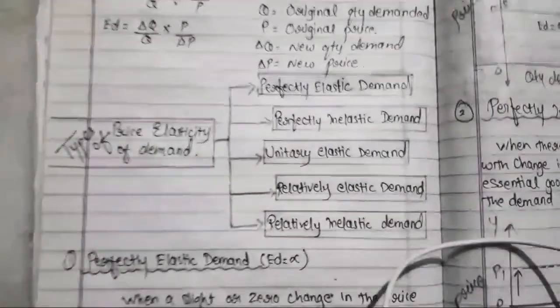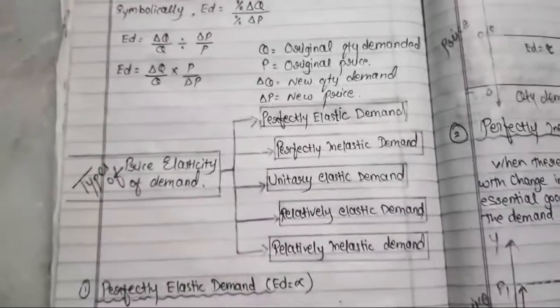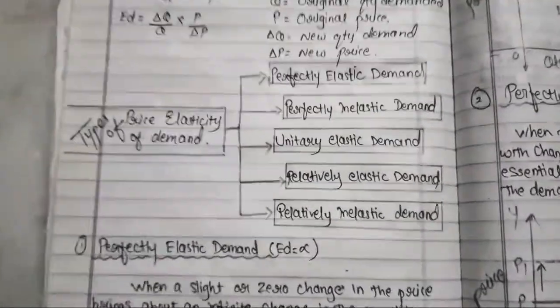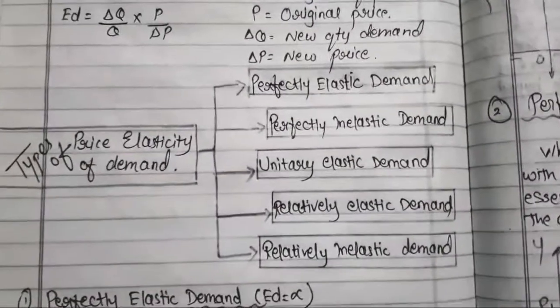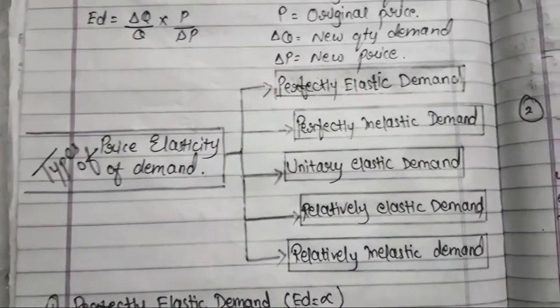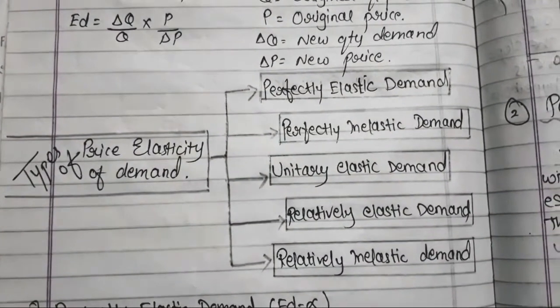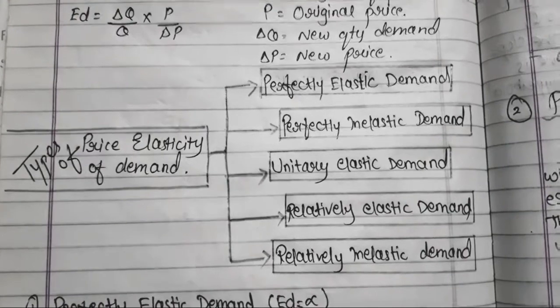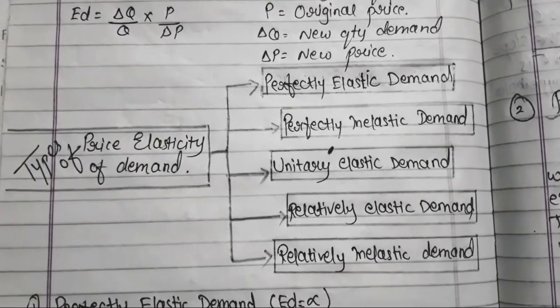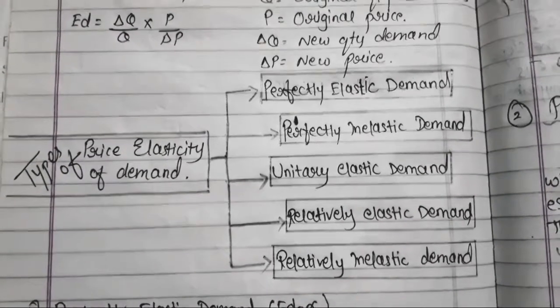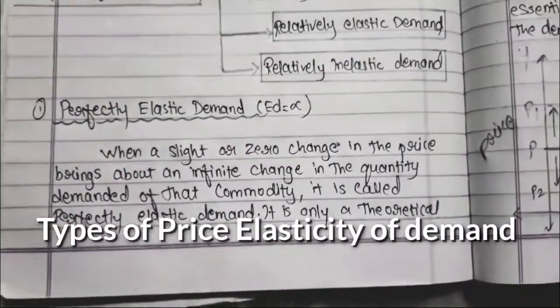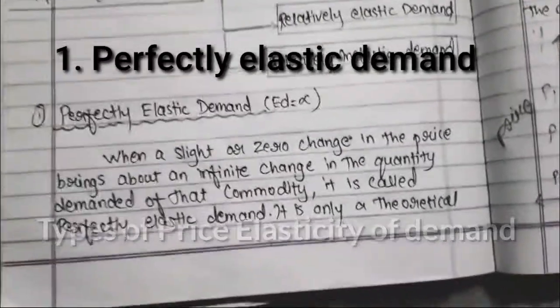Now we'll see how many types of price elasticity of demand there are. So now you can make this kind of tree diagram. Types of price elasticity of demand, there are around 5 types. Today in this video we will be talking about 3 types first. Okay, so now let's start with the perfectly elastic demand. ED is equal to infinite.